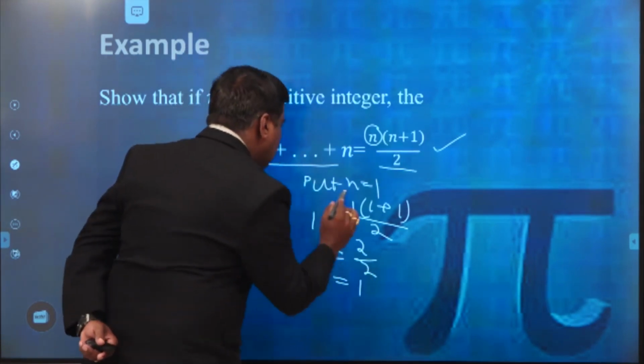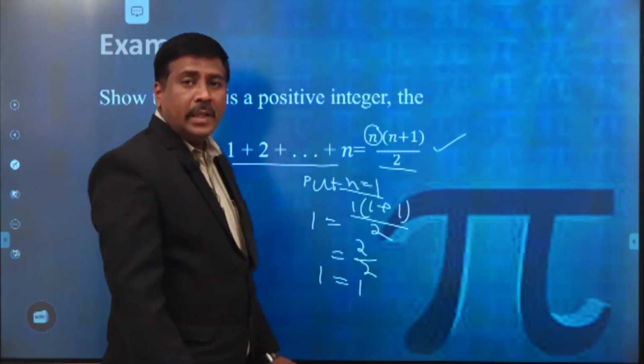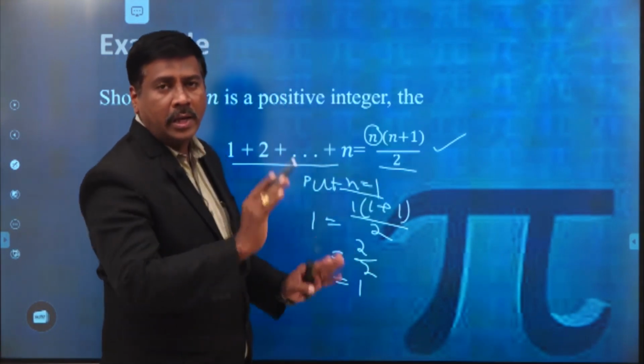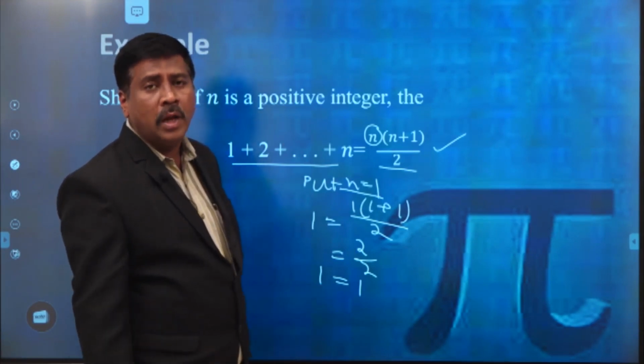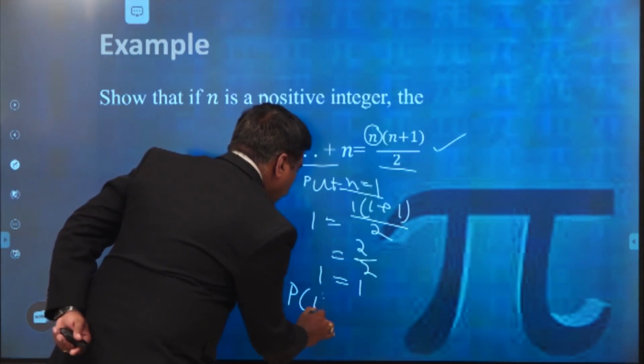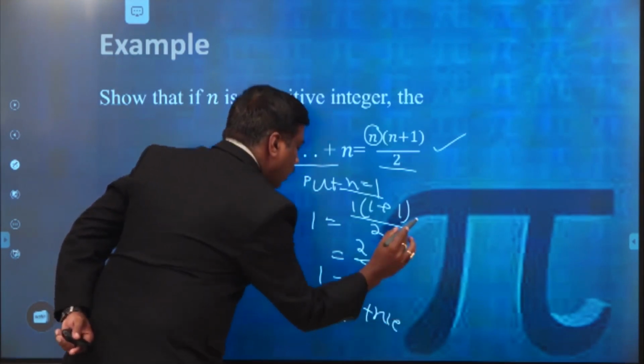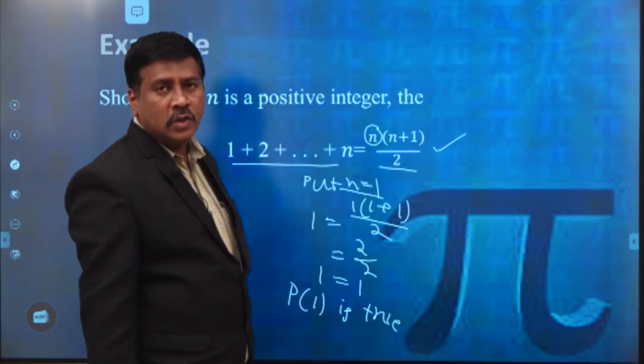Therefore, here what we will get? At the particular value of n equal to 1, the given statement LHS equals RHS. Then what you have to conclude? The given statement P of 1 is true. P of 1 is true. At n equal to 1, the given statement is true.